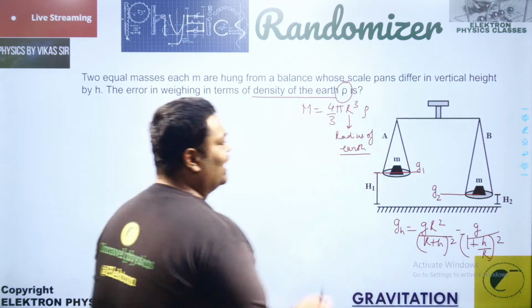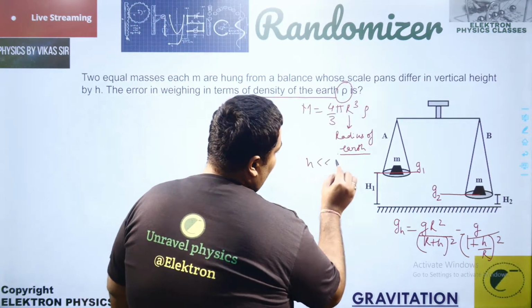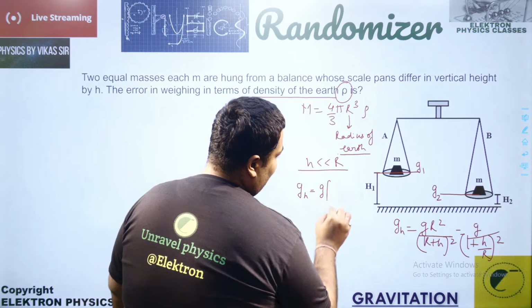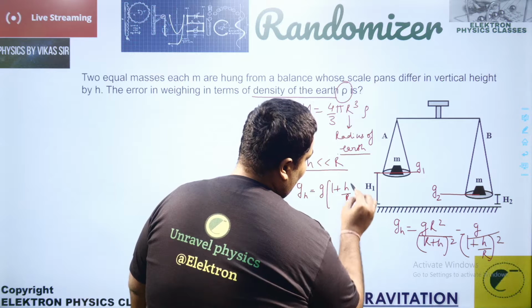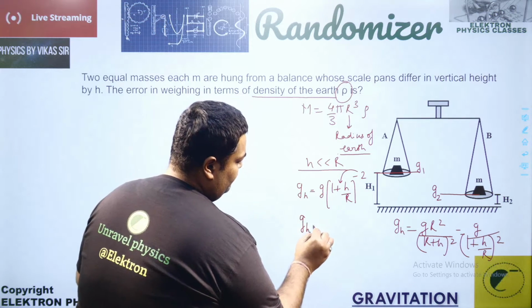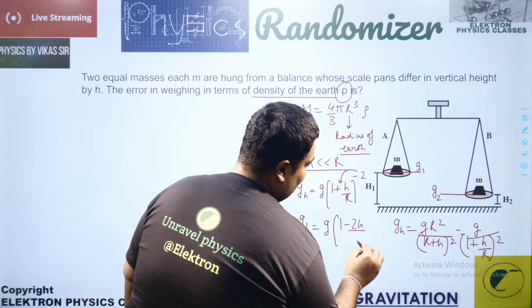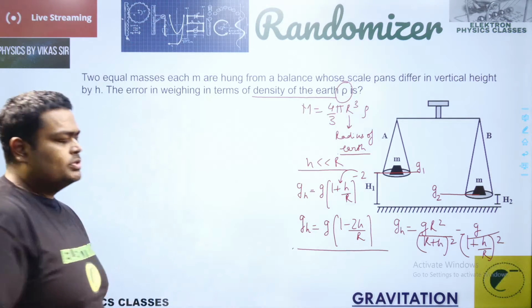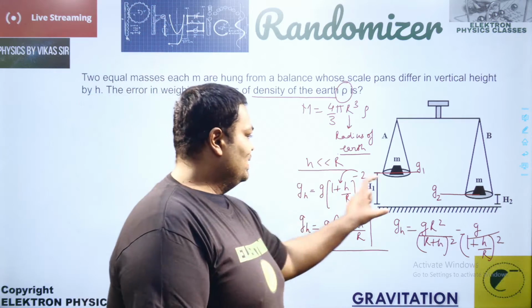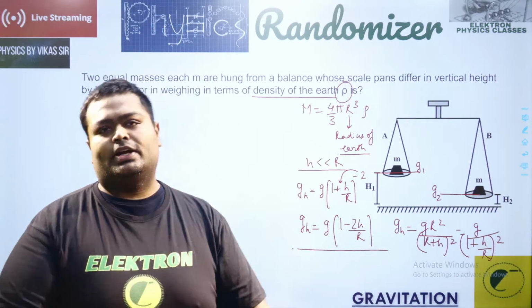Since the height is very small in comparison to R, by using the binomial expansion, this expression is g into 1 plus h upon R to the power minus 2, so the value of g at these heights is g into 1 minus 2h upon R. You might remember that expression already. It has to be applied here, because we are dealing with lower values of h.